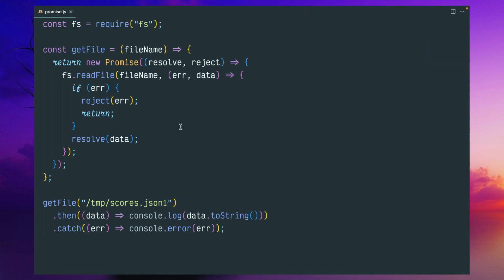You can convert legacy application code to a newer syntax. Then you can use async await as well on top of this. Most of this kind of work is already done by the Node.js file system, so you don't have to do exactly that. Most of the functions available in the Node.js library come with promises returned, so you can directly use them. But under the hood, they do exactly the same pattern.